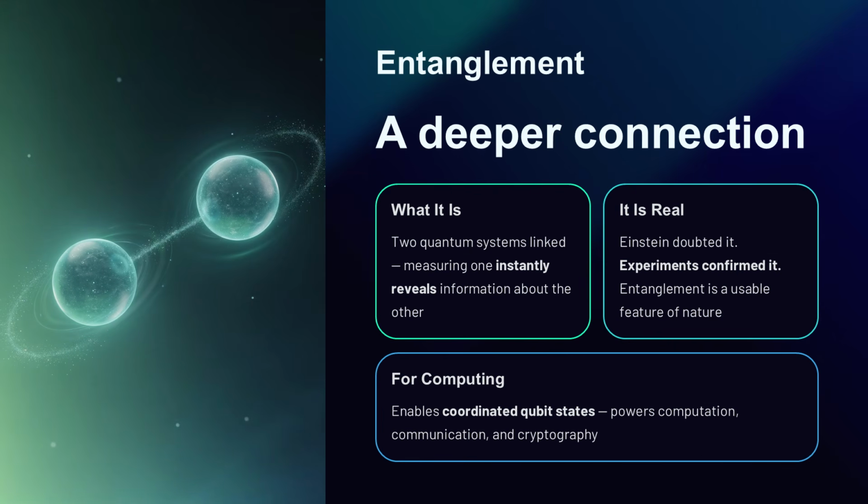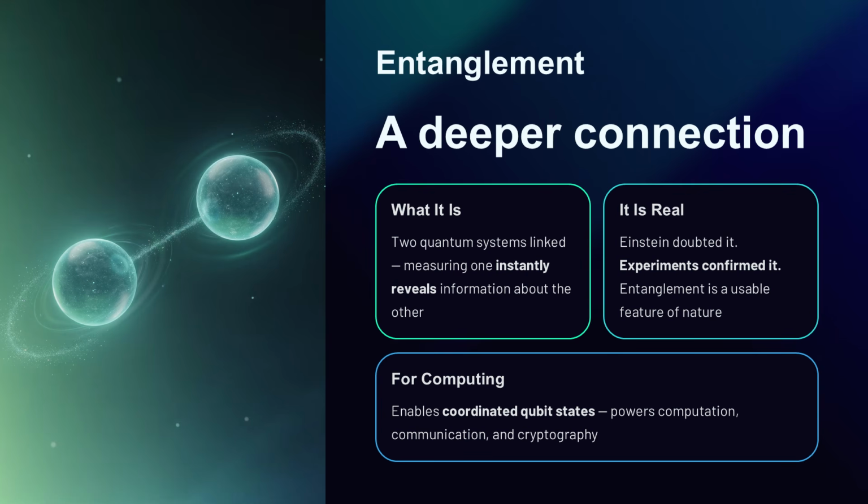Entanglement is one of the most fascinating and important ideas in quantum physics. When two quantum systems become entangled, their properties become linked in a way that cannot be fully described as separate independent parts. Measuring one system gives you information about the other, even when they are separated by large distances. This does not mean ordinary communication is happening instantly in the way movies often suggest. It means the systems share a deeper quantum relationship.